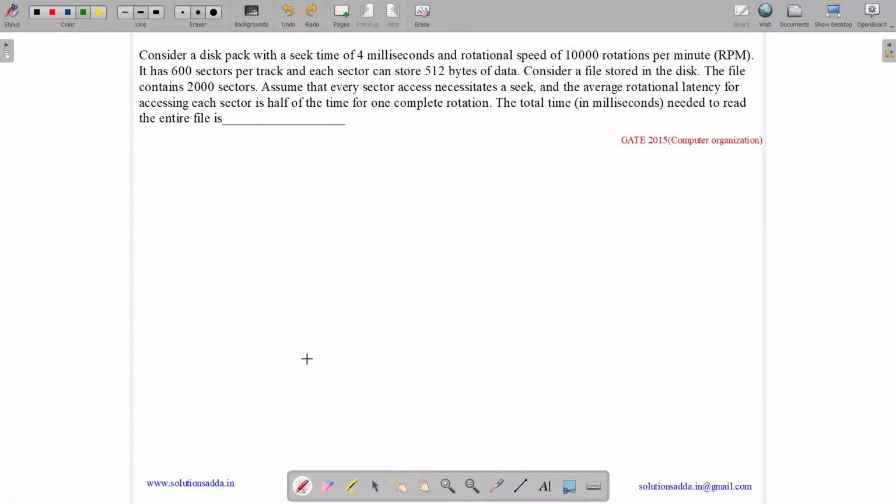This question belongs to the computer organization subject and was asked in GATE CSE 2015. So the question states, consider a disk pack with a seek time of 4 milliseconds and a rotational speed of 10,000 rotations per minute or 10,000 RPM. It has 600 sectors per track and each sector can store 512 bytes of data.